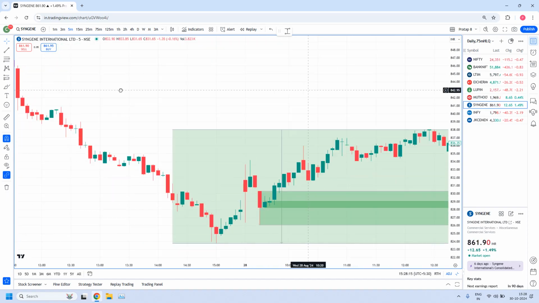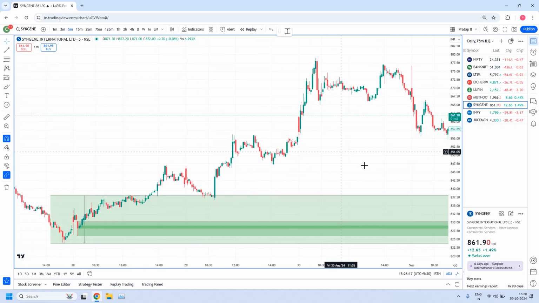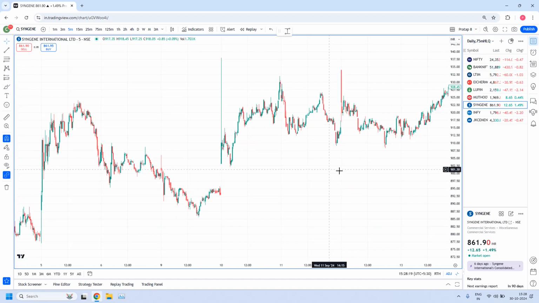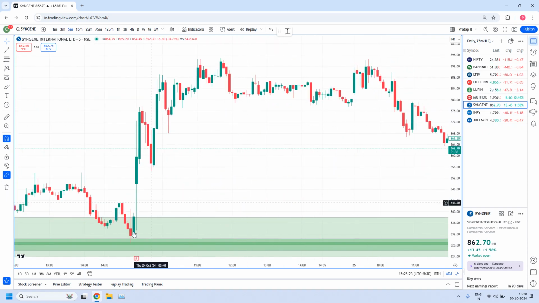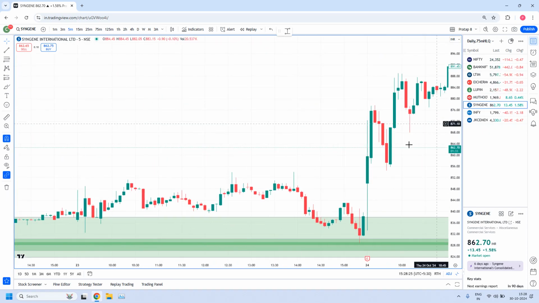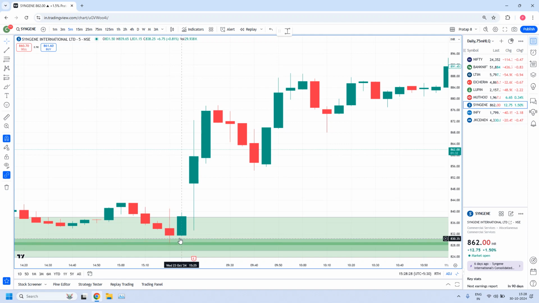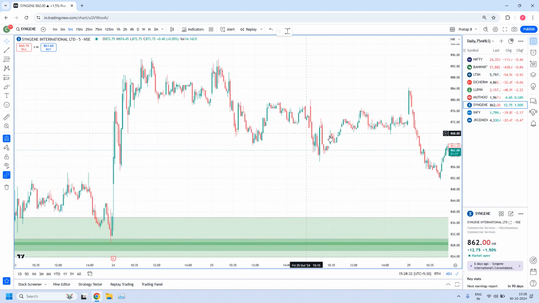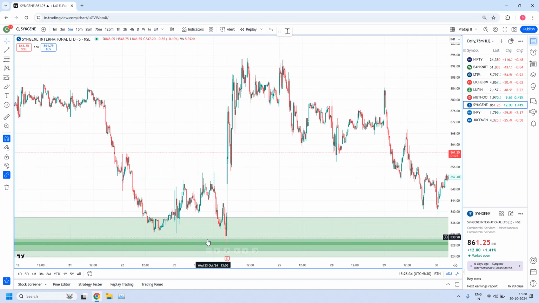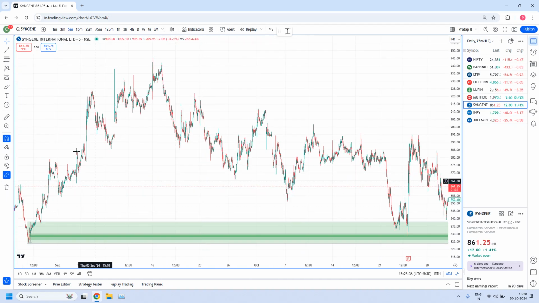But either way the zone is tested. See, even if you draw like this also, see, prices entered into the zone, and after that, see the huge move from here. So this is the reason why the zone is not considered for the trading.